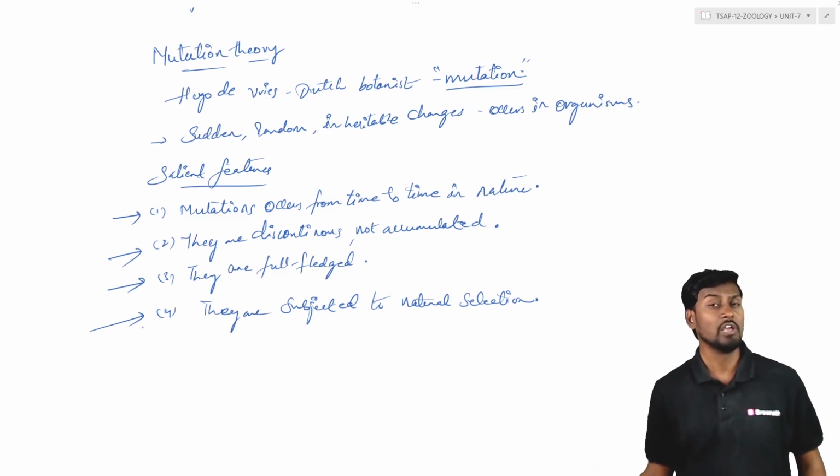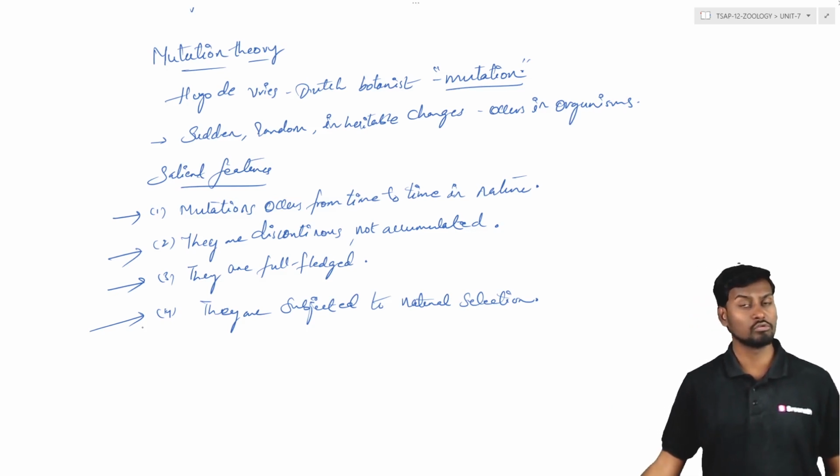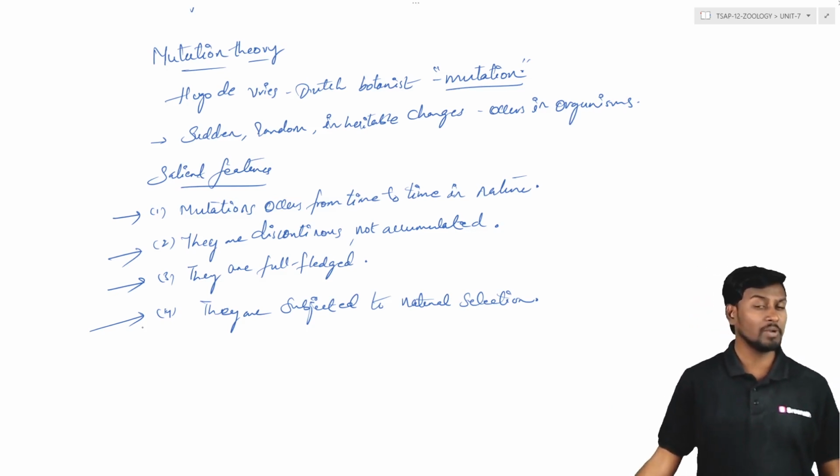The phenotypic character should be advantageous to the organism in that particular environmental condition, and natural selection looks at that. If it is advantageous, it is kept and passed on. If it is disadvantageous, it will be withdrawn. And this is discontinuous. Sometimes they happen, sometimes they won't.